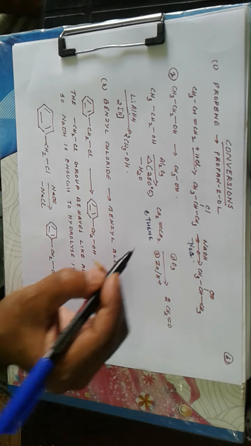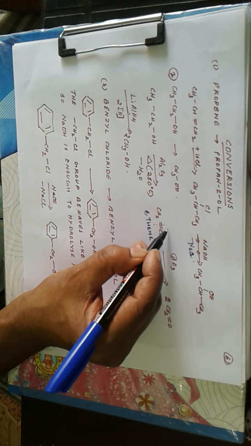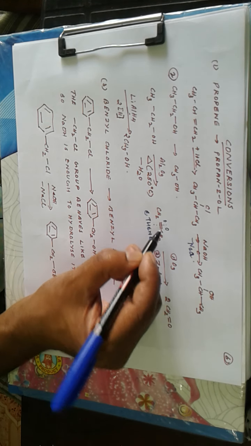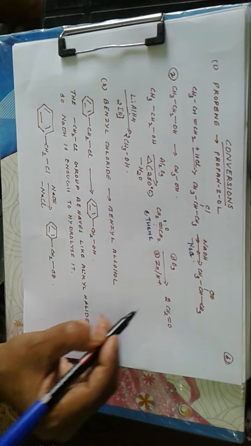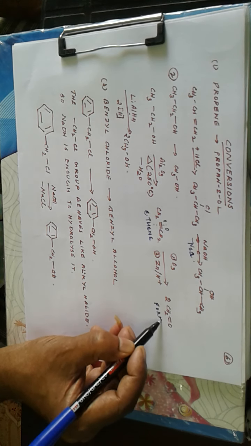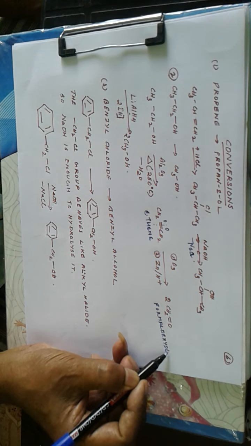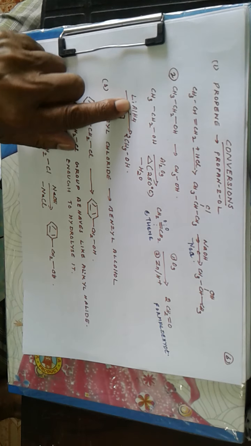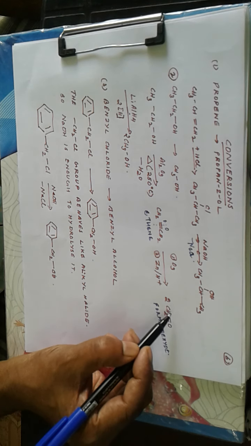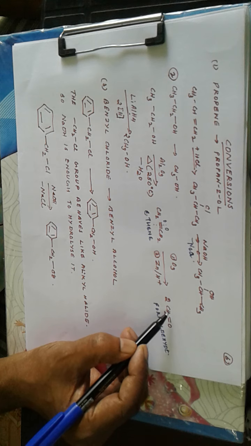Then subjected to addition of ozone followed by hydrolysis, the net reaction is breakage of this bond and addition of two oxygen atoms here, CH2=O and CH2=O. We get two molecules of formaldehyde. Then this formaldehyde is subjected to reduction with lithium aluminum hydride. Then what happens is one H comes here, one H comes here, and we get CH3OH, so addition of two H atoms. Then conversion of benzyl chloride to benzyl alcohol.